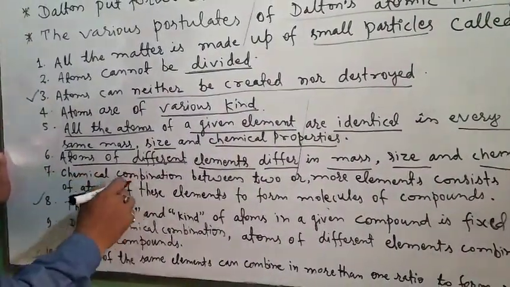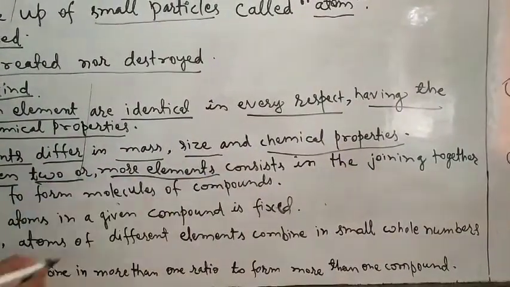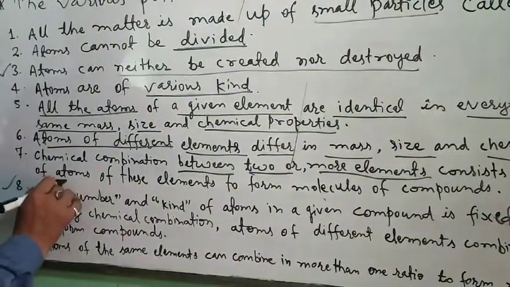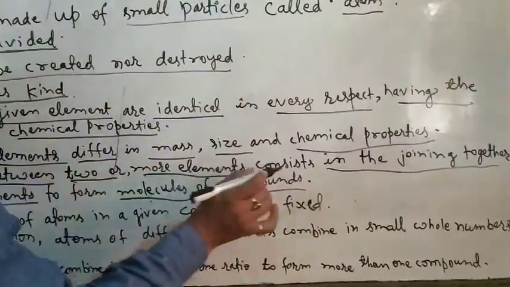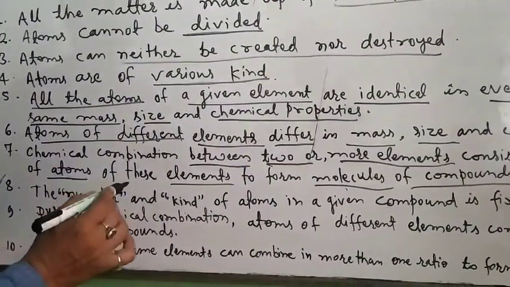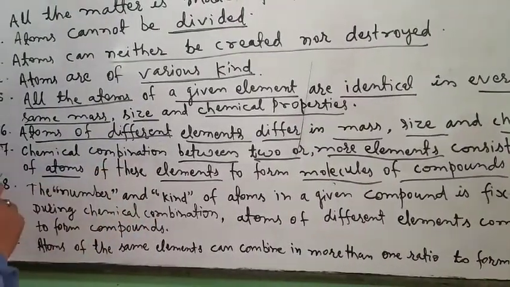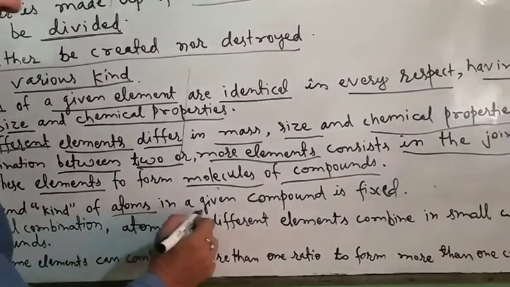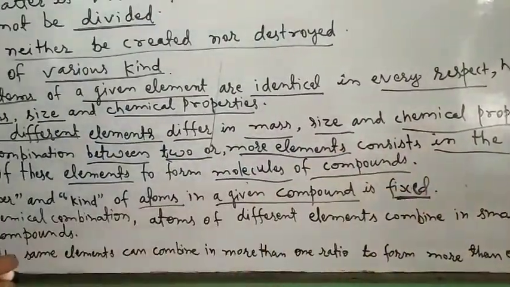Seventh postulate, chemical combination between two or more elements consists in the joining together of atoms of these elements to form molecules of compounds. That means compounds are formed by the combination of two or more atoms of different elements. Eighth postulate, the number and kind of atoms in a given compound is fixed. This is also known as law of constant proportion.